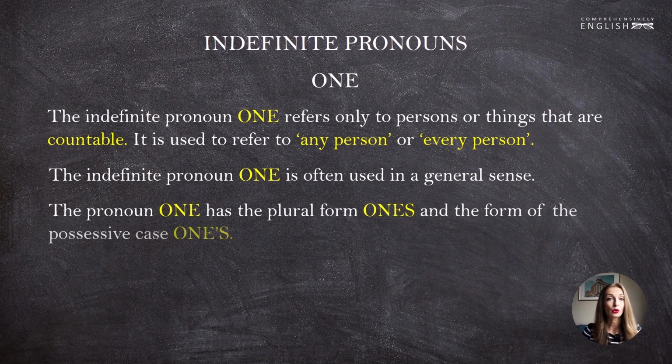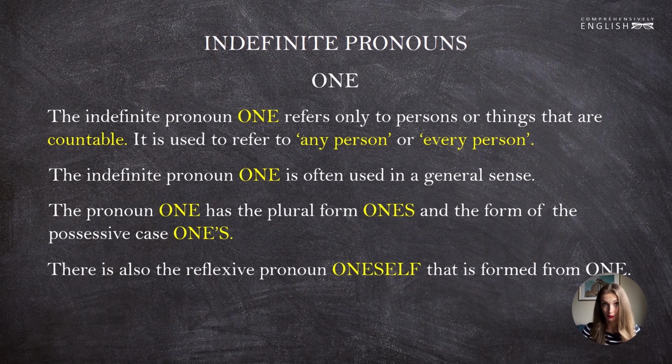One has the plural form, which is ones. It also has the form of the possessive case, one's. They sound the same, but the possessive case form is written via the apostrophe. And one last thing that I should mention, there is also the reflexive pronoun oneself. It is formed from one.